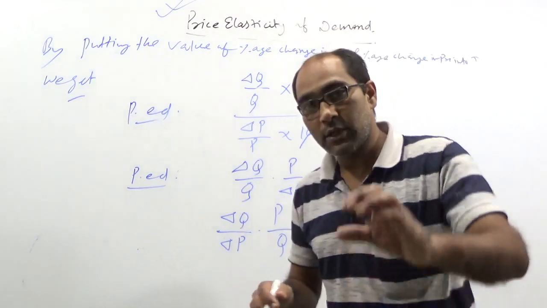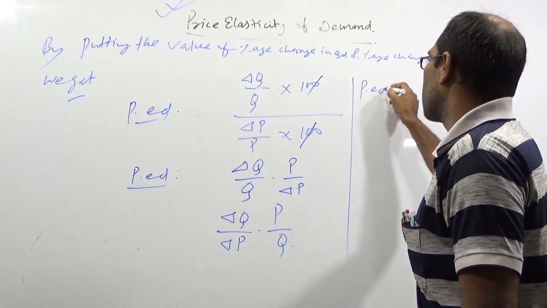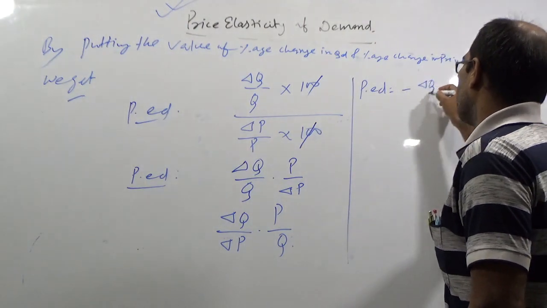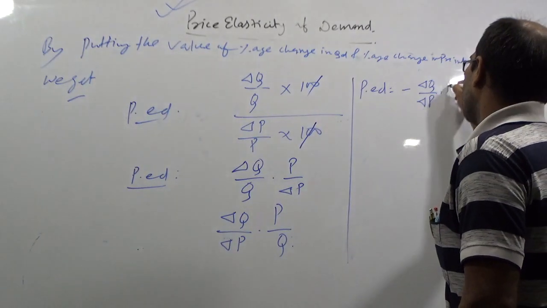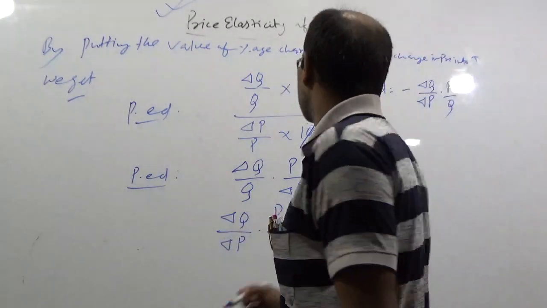So, there are two possibilities you have. One possibility, price elasticity of demand equals minus delta Q upon delta P into P upon Q. Why are we using the minus?